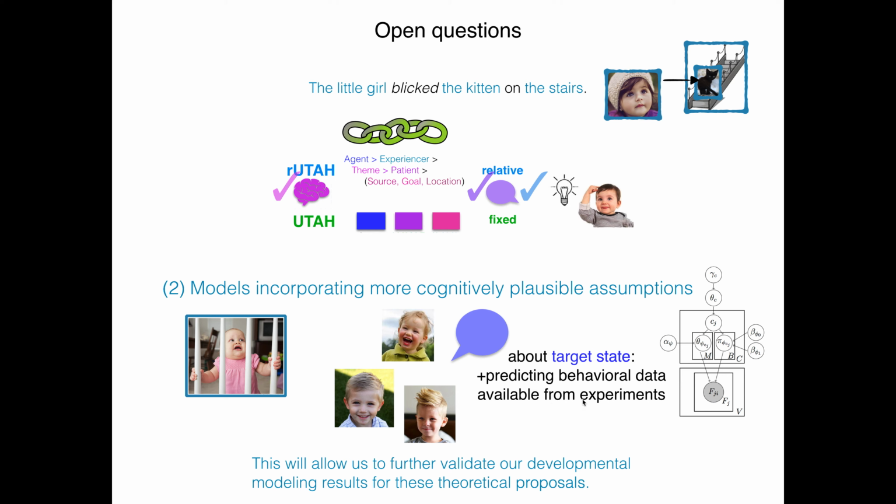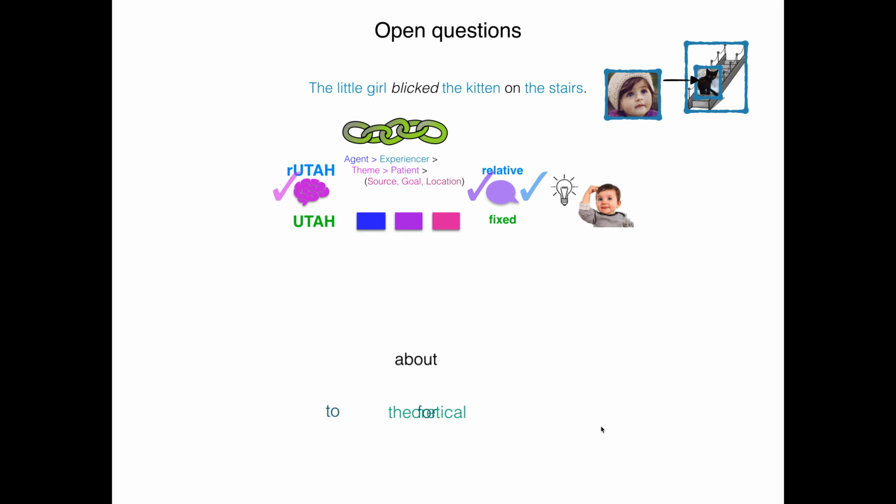And then what about the target states? So in this case, we were predicting verb classes, for example. But in fact, the behavioral data we have is something that we could ask our models to predict in the actual experimental context, where we got all of this individualized verb data. Well, what do our modeled learners do in these very same experimental contexts? What predictions do they make about the behavioral data? Do they match the behavioral data already available from children in these experiments? Because doing this will allow us to, again, provide a further validation or evaluation of these developmental modeling results.